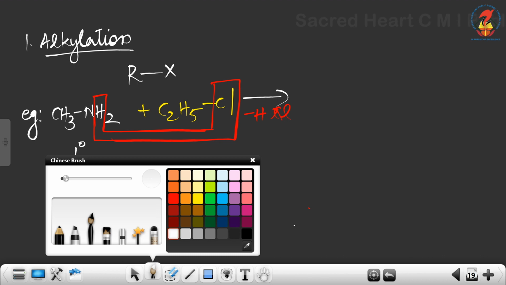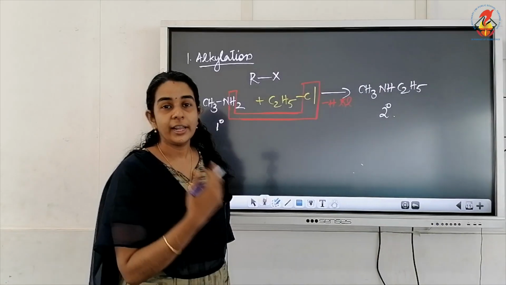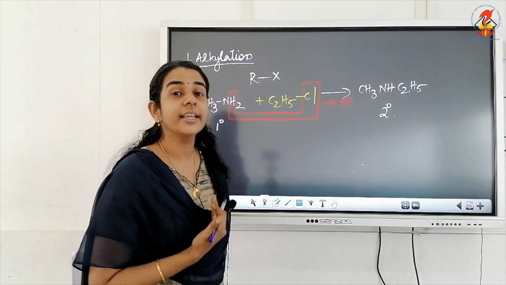And what we are getting here is CH3NH2 will become CH3NH with the remaining C2H5. So we are getting a secondary amine. So primary amines on alkylation give a secondary amine.